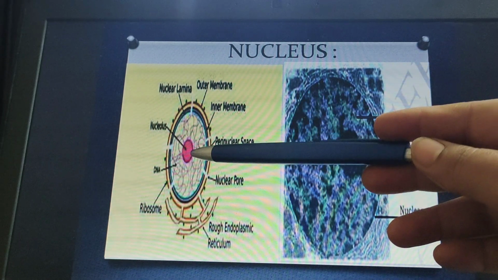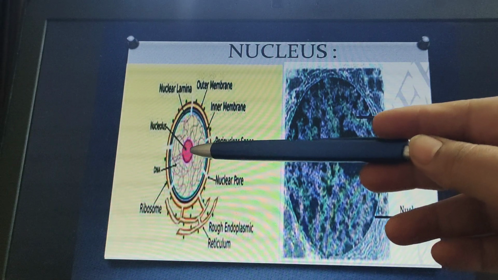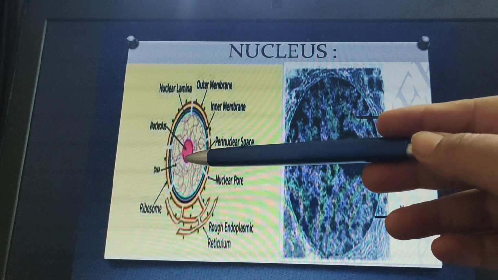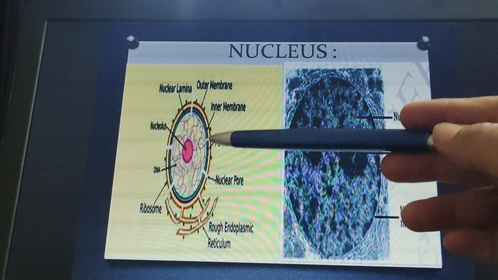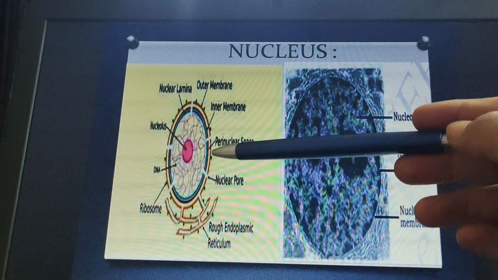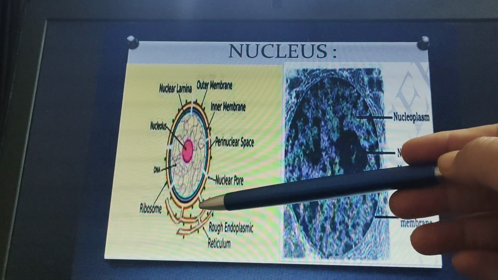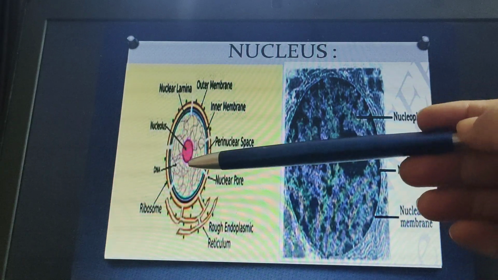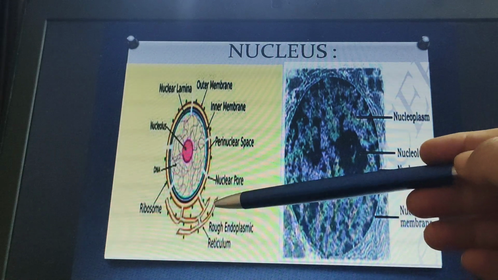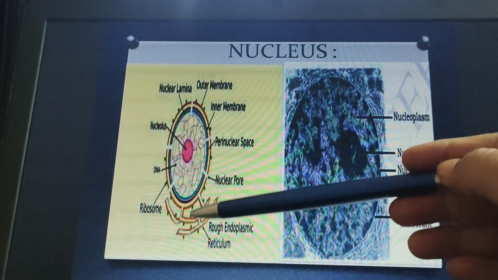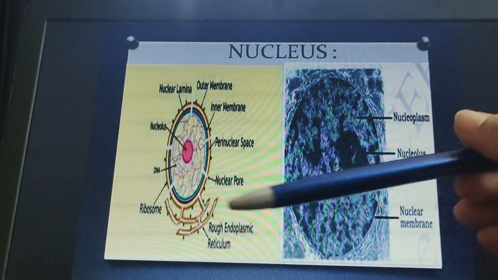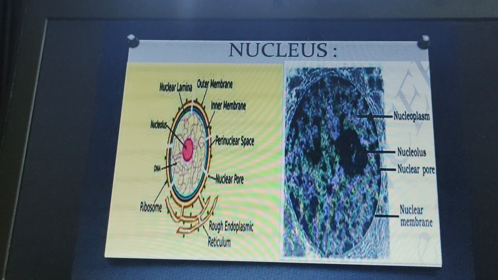It contains the nucleolus, the center of the nucleus, and this nucleolus is mainly responsible for the synthesis of ribosomal RNA, rRNA. Then on the nuclear membrane, we have ribosomes attached, because it is involved in the process of protein synthesis. It is also in continuation with the endoplasmic reticulum, making the rough ER, because whatever command comes from the nucleus, accordingly the different proteins will be synthesized there.